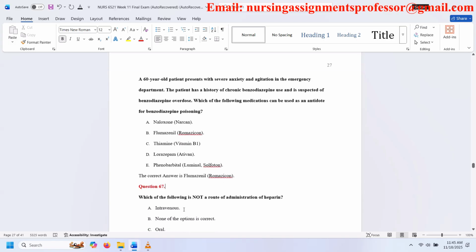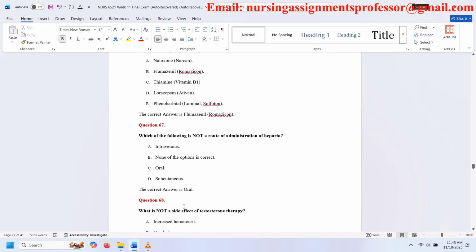Question 67. Which of the following is not a route of administration of heparin? A. Intravenous. B. None of the options is correct. C. Oral. D. Subcutaneous. The correct answer is oral.